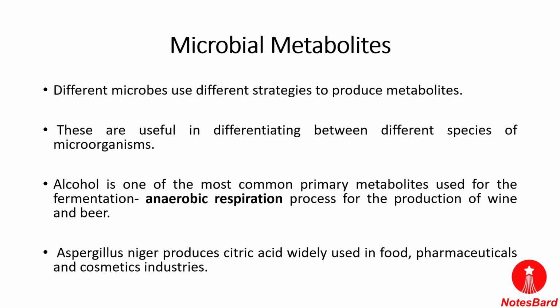So this is an example of a microbial metabolite. Aspergillus niger produces citric acid, which is widely used in the food, pharmaceutical, and cosmetic industry. So this is the microbial metabolite that produces all these products which are used in industries.